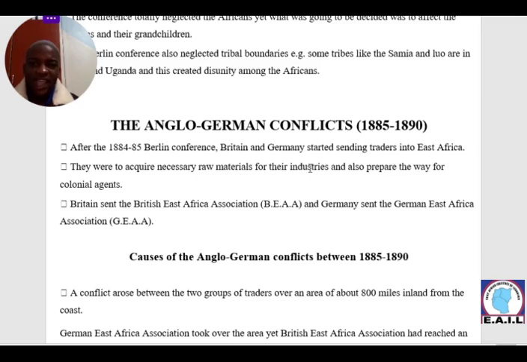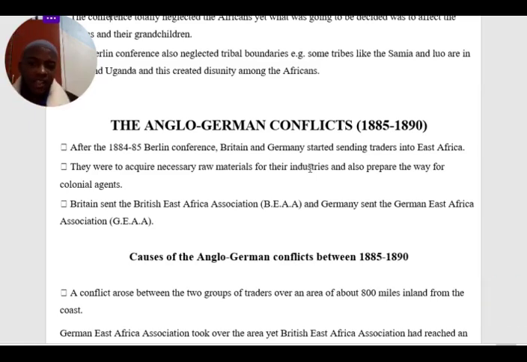After the 1884 to 1885 Berlin Conference, Britain and Germany started sending traders into East Africa. They were to acquire necessary raw materials for their industries and also prepare the way for colonial agents. That was the duty of the traders: to come and trade with the Africans and befriend them, to prepare a safe future for the colonial agents.